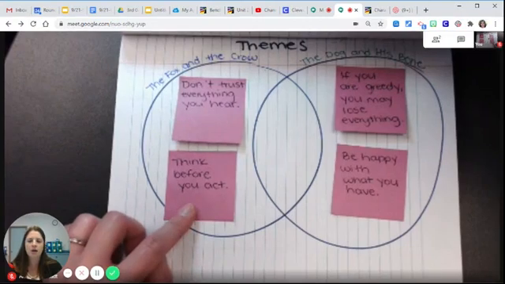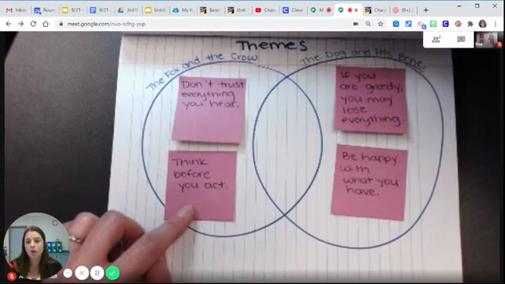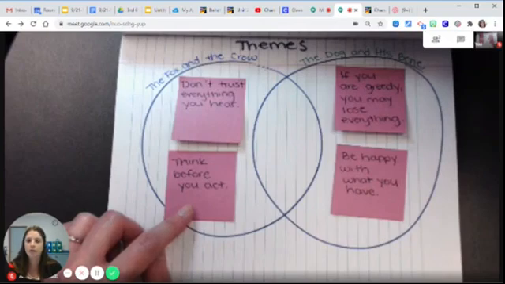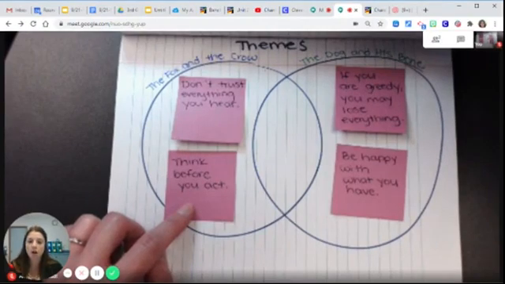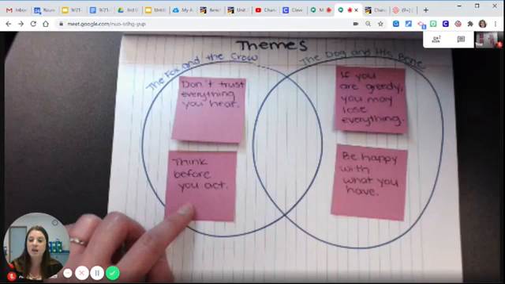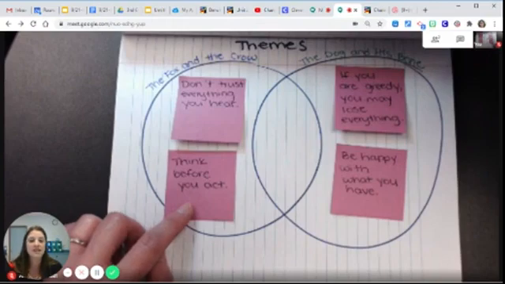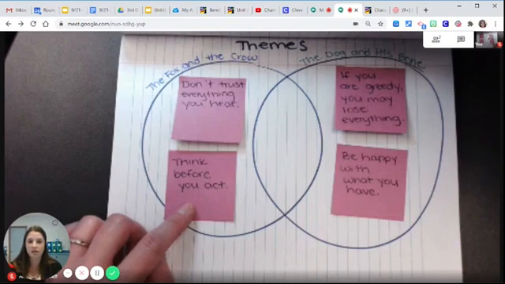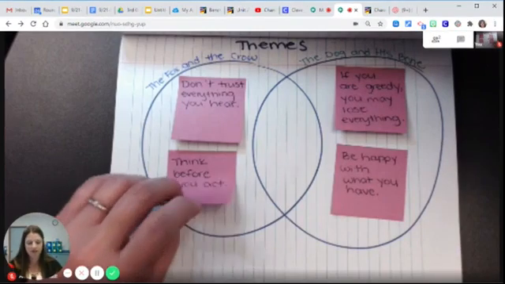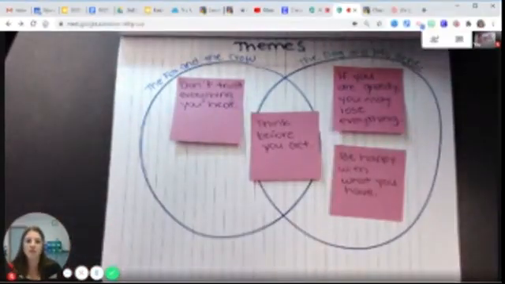What about think before you act? So in The Fox and the Crow, we discussed how if the crow had thought about singing and what that would do to the cheese in her mouth, then she wouldn't have dropped the cheese. Let's see if we can apply that to The Dog and His Bone. So if the dog had thought, maybe I should be happy with what I have, or, I don't want to try and scare the other dog, or maybe that wouldn't be a nice thing to do, then he wouldn't have lost his bone either. So I'm thinking that this is a theme that goes across both of our Aesop fables.